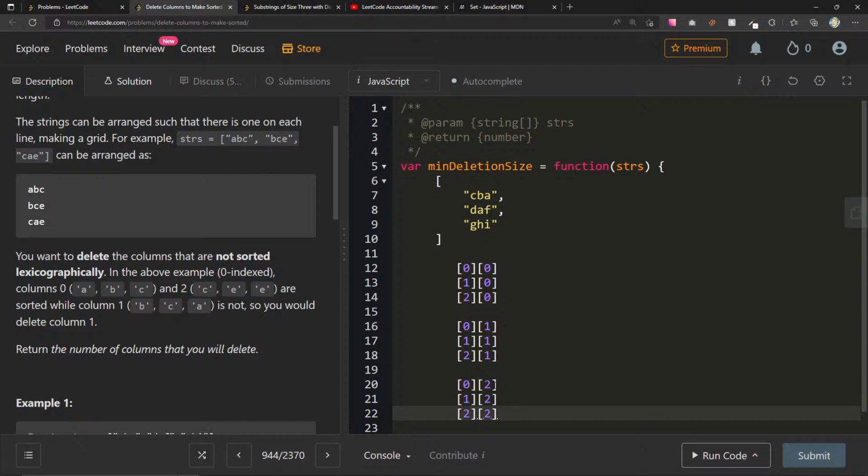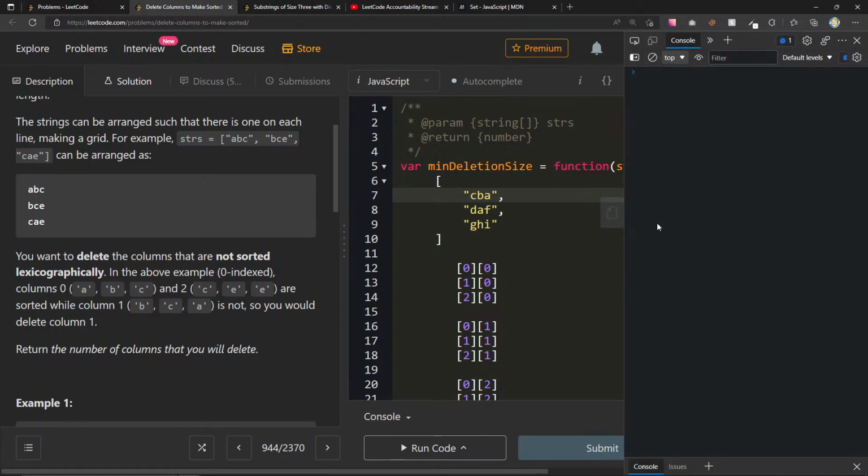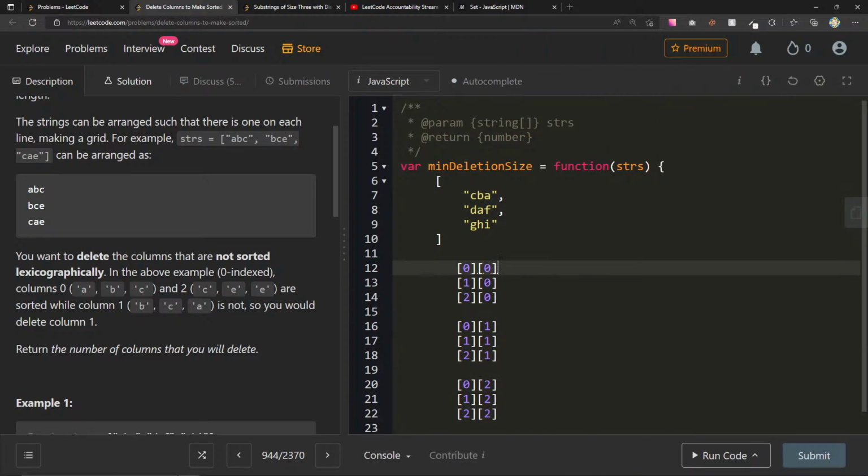I think what we want to do is for every single one, really we just need to make sure that the next one is greater than the previous one. And if at any point it's not, we can just break out of this inner loop and increment our number there. That's sort of what I'm thinking about doing. I can take the character code of this. Can we say D greater than C? But if I say C less than D, okay, that's still true. So that's some other JavaScript stuff happening in the background there. But let's see.